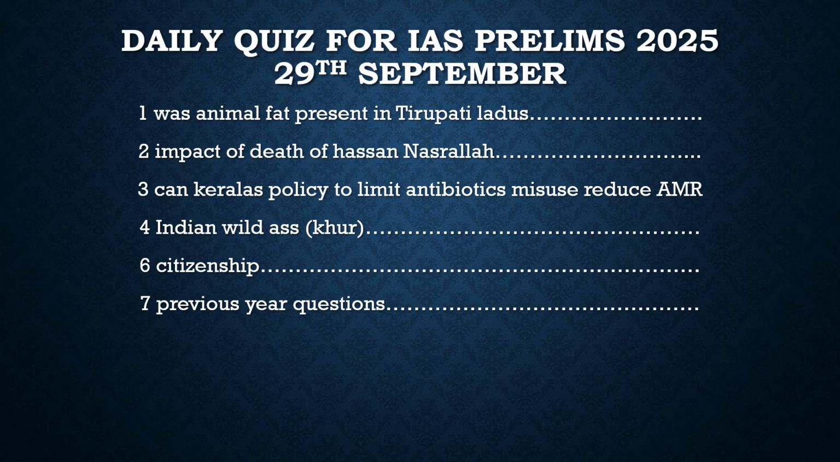After we solve the questions with respect to current affairs, we will go to the static part, which is citizenship, and finally after that we will solve previous year questions. Now with this, let's move to the first question and try to solve it one by one.